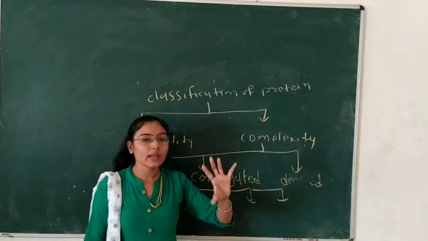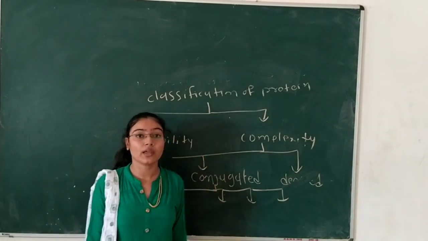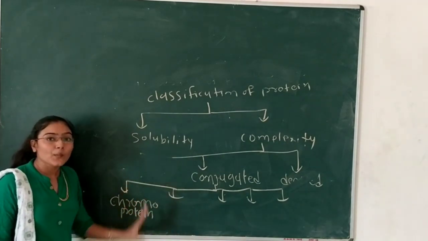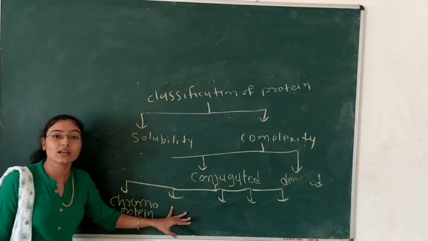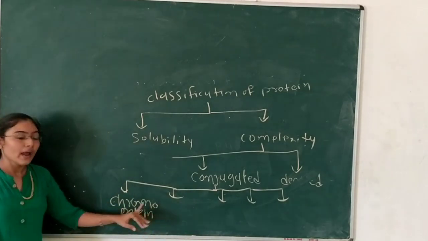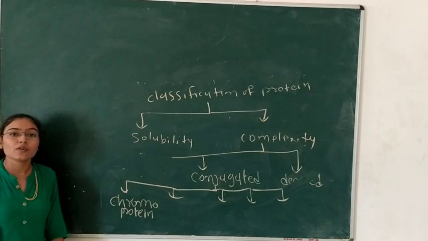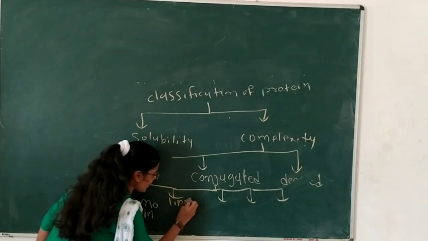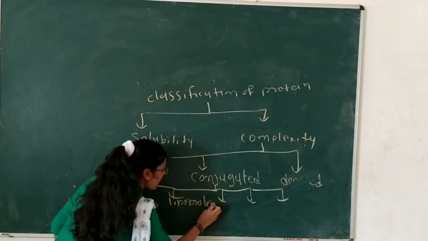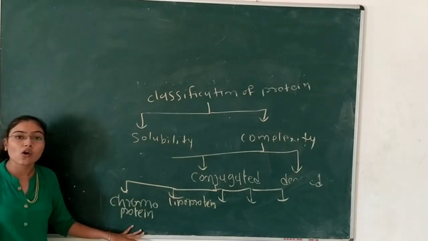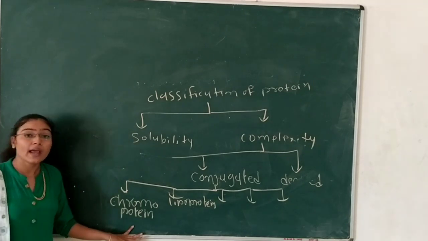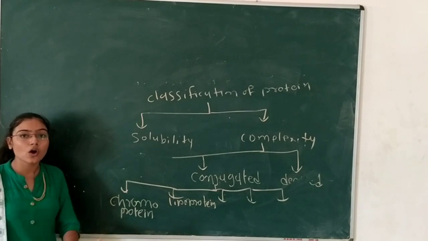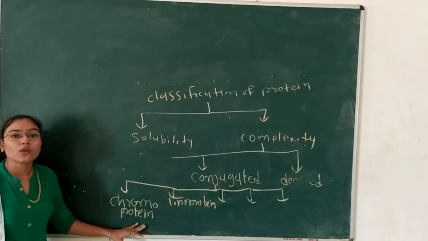Chromo means one type of color agent, color compound. If any particular molecule has a non-protein compound like a color compound and is present with the protein in the structure, it is called a chromoprotein. Second one is a lipoprotein. Chromoprotein, for example hemoglobin, because heme is bound with the protein, and cytochrome is one type of color compound. So hemoglobin is an example of a chromoprotein.